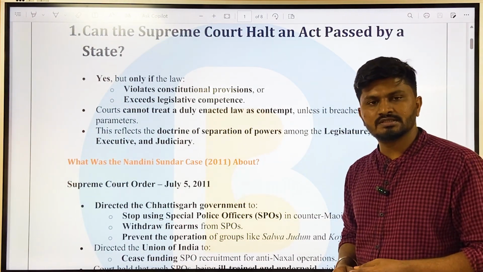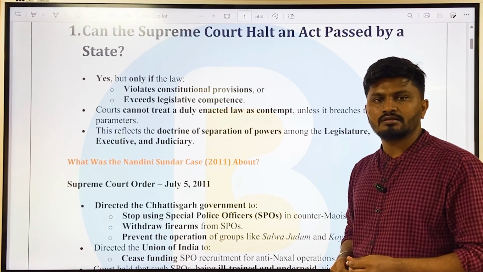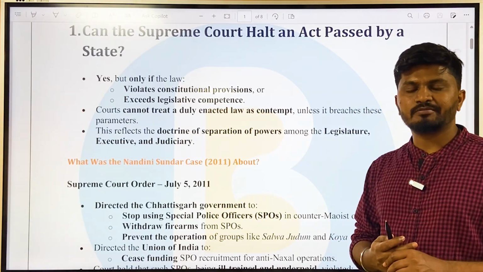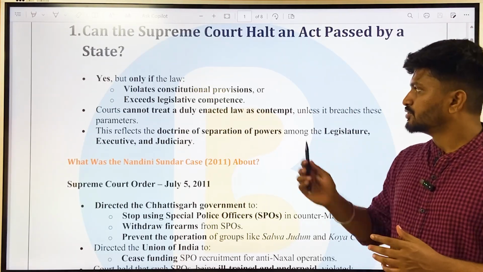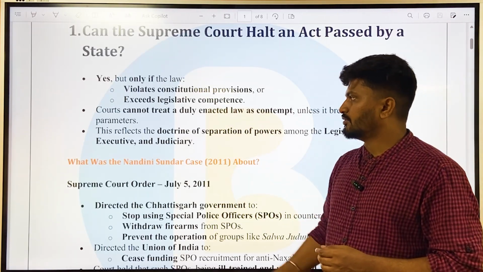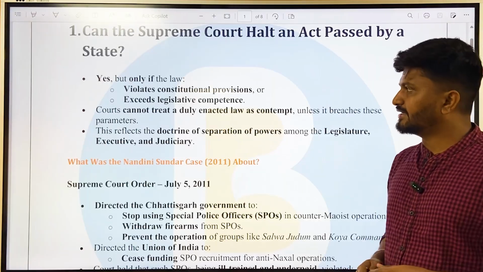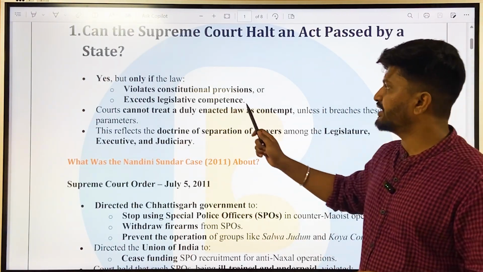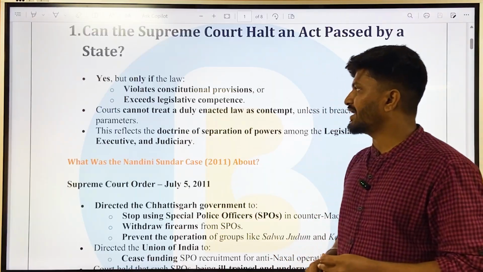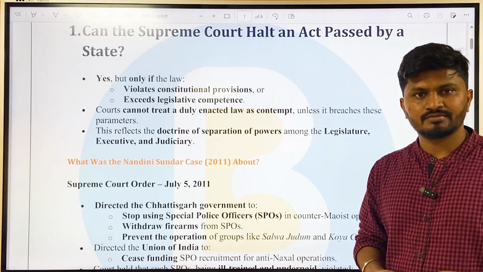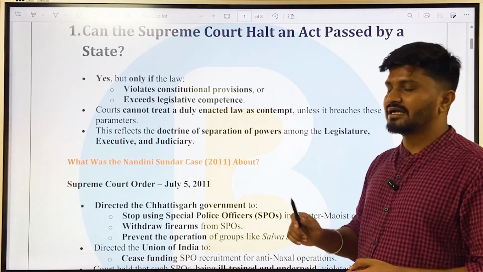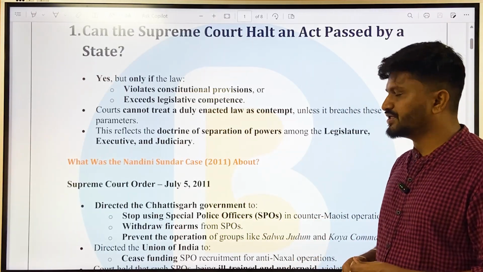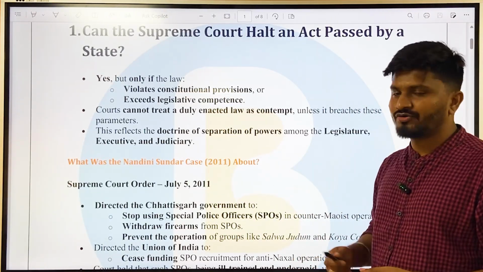Okay, so this is political in nature. It is also related to the separation of powers doctrine, that is, how the powers are separated between the legislature and the judiciary. So here, according to the article, yes, but only if the law violates constitutional provisions or exceeds legislative competence. Okay, there are two conditions according to the Constitution: that it violates the constitutional provisions, or it is against the legislative competence.